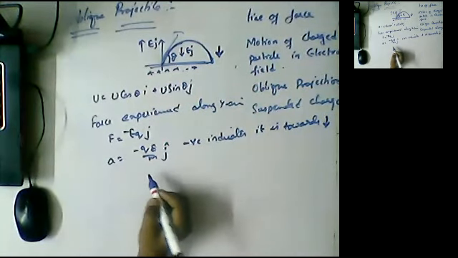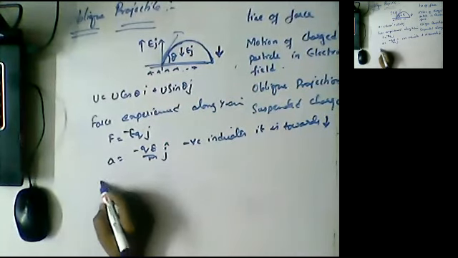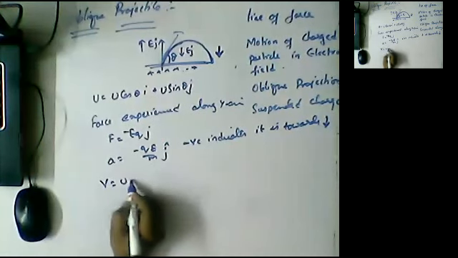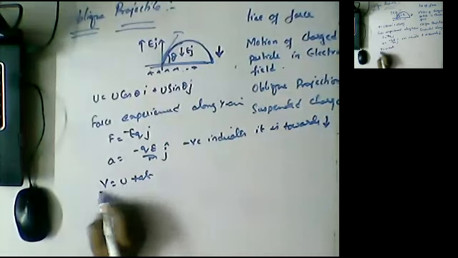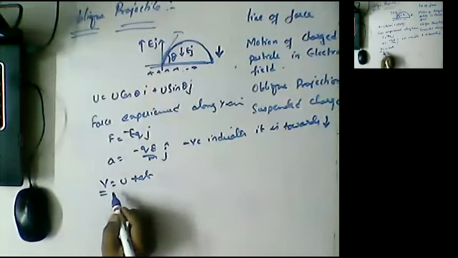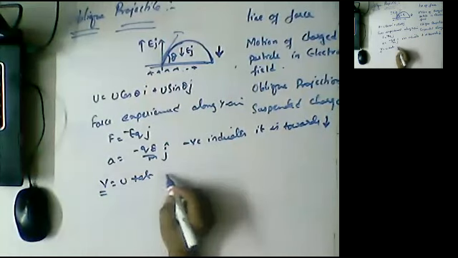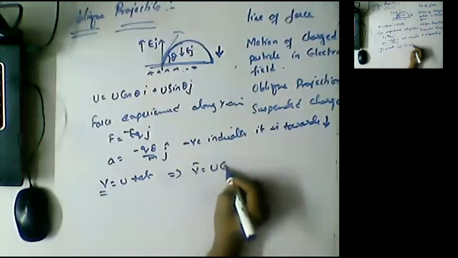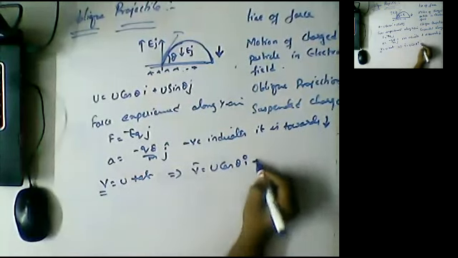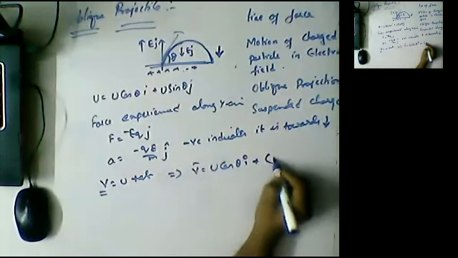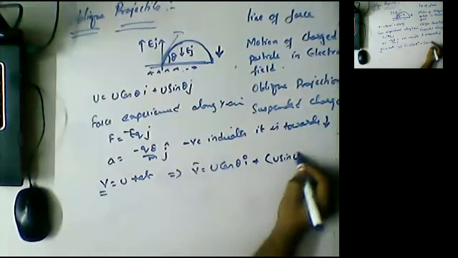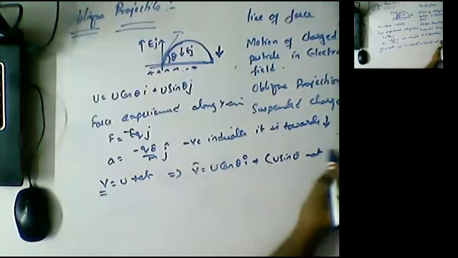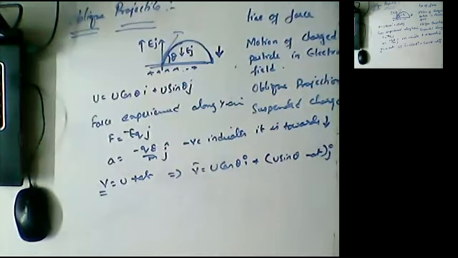From this we can write, we know the formula, V is equal to U plus AT. V is nothing but the final velocity. V bar is obtained by U cos theta i plus U sin theta minus AT j bar.